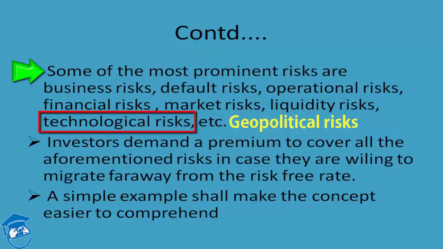Technological risk. We all know we are living in a world wherein technology plays a very, very crucial role. Everything is being touched by technology. Robotics is coming up, artificial intelligence is coming up. So technology is a boon as well as a bane for us. It is true that technology helps in better and efficient management, better operations, better product quality, but at the same time, heavy reliance on technology might also create damage if there are technological disruptions, technological disturbances, malware coming in, or hackings taking place. So technological risks are always looming large on a business.